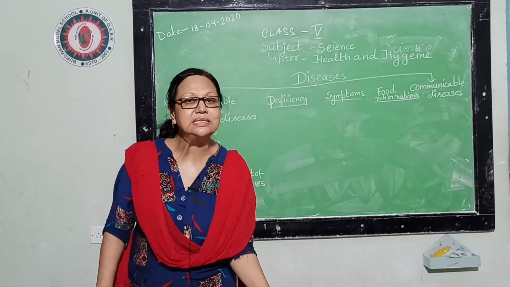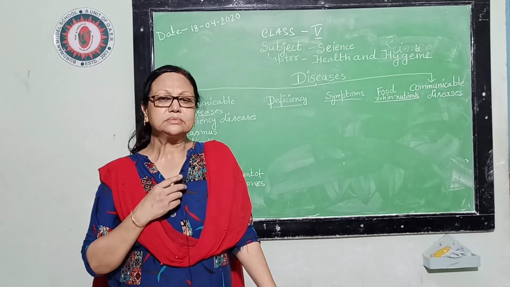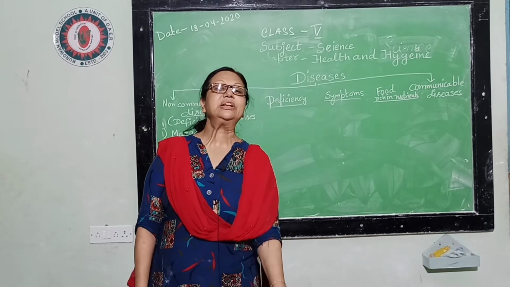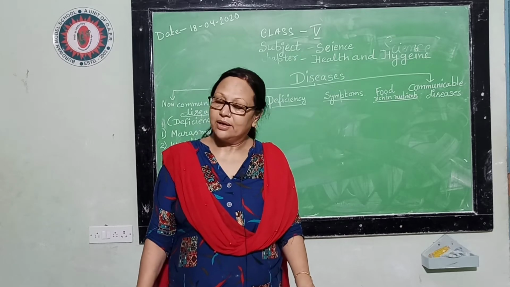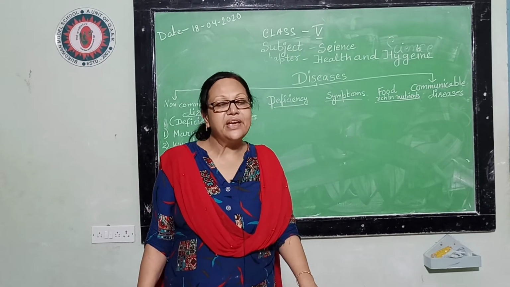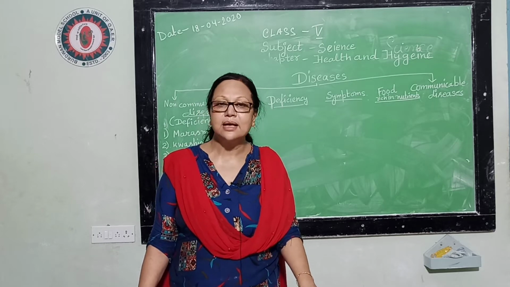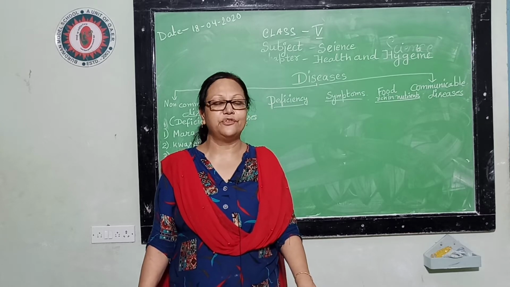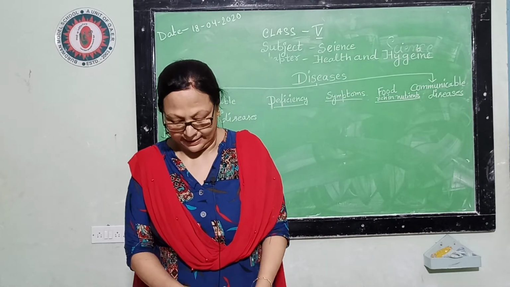Why does it happen? This happens due to the lack of iodine. So how will we fulfill the need of our iodine? For fulfilling the need of our iodine, we have to take lots of seafood as well as iodized salt. In this way we can fulfill our iodine and the goiter will not happen.